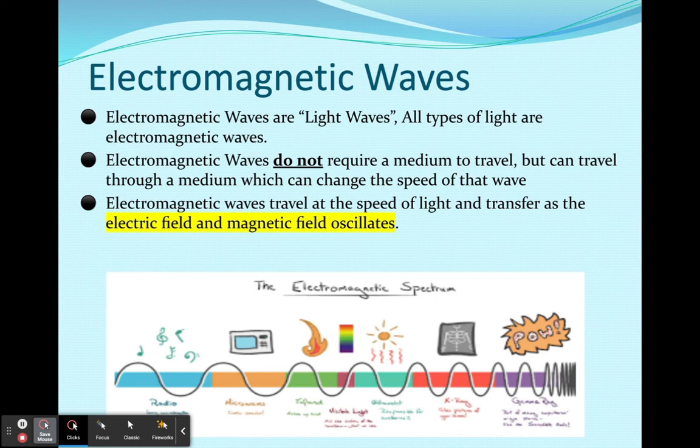Electromagnetic waves, we'll have a whole objective on this next, but for now, just think of them as light waves, and remember, they don't need a medium, so they can travel through outer space. We talked about light a lot. We've also talked about the other ones you see in the picture, radio waves, microwaves, but we'll get into those more in the final objective of Power Focus Area 9. And remember that fancy word, electro means electric, so it has electric fields, and magnetic means it also has magnetic fields.